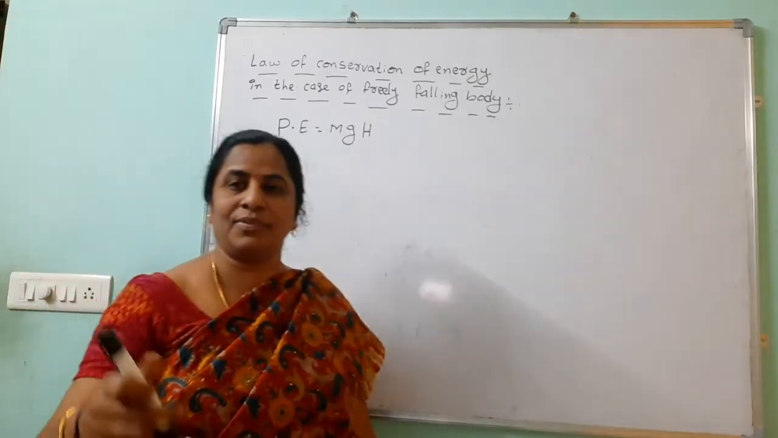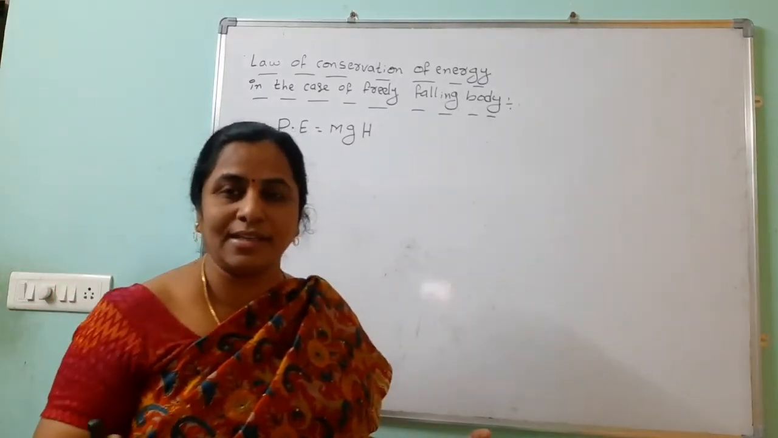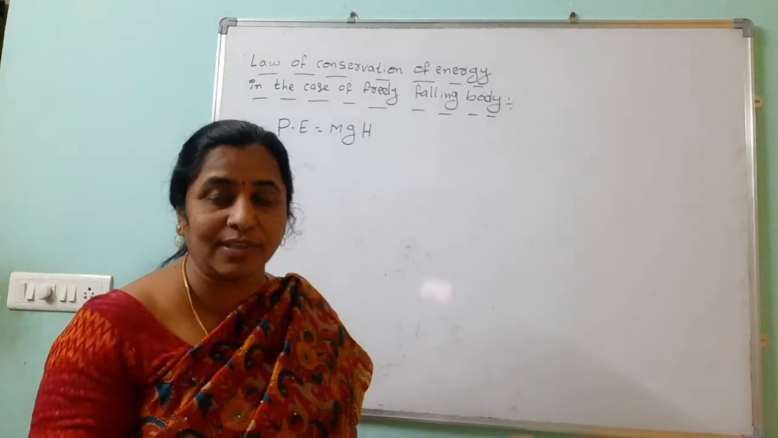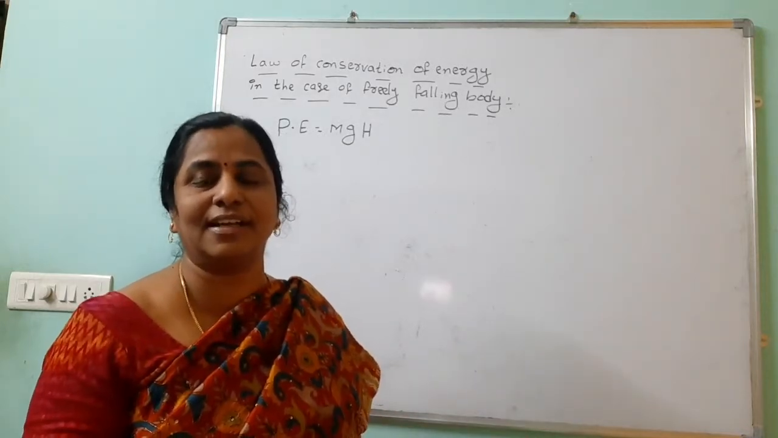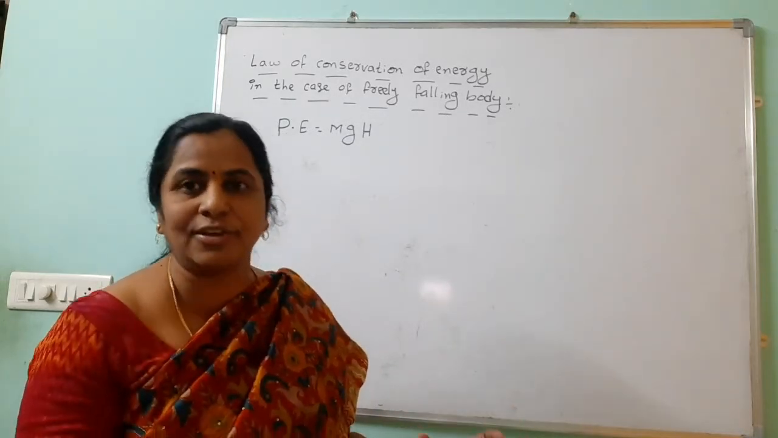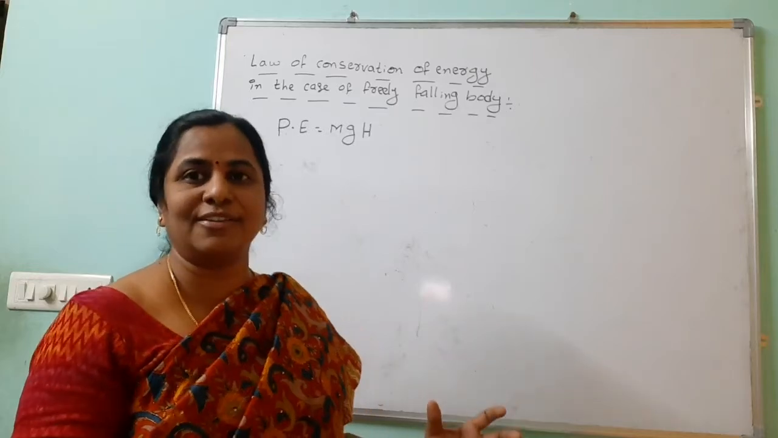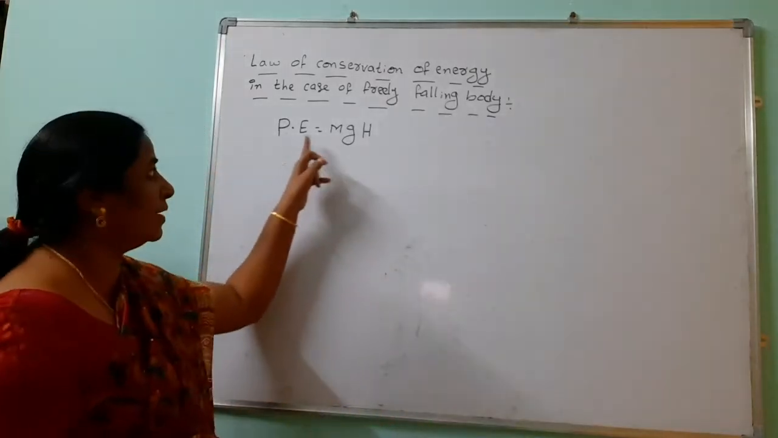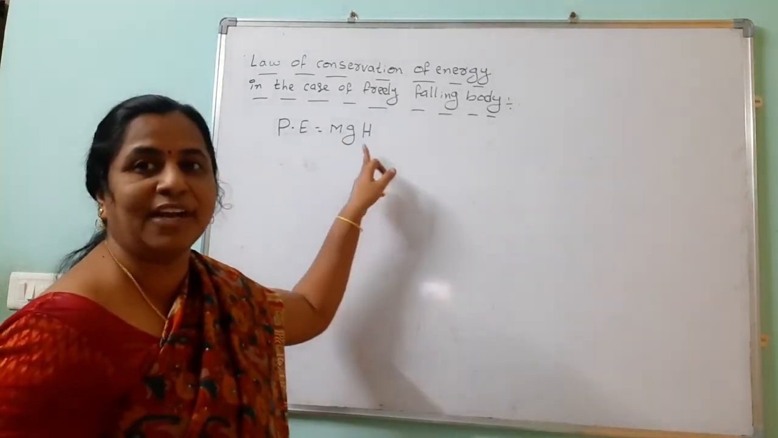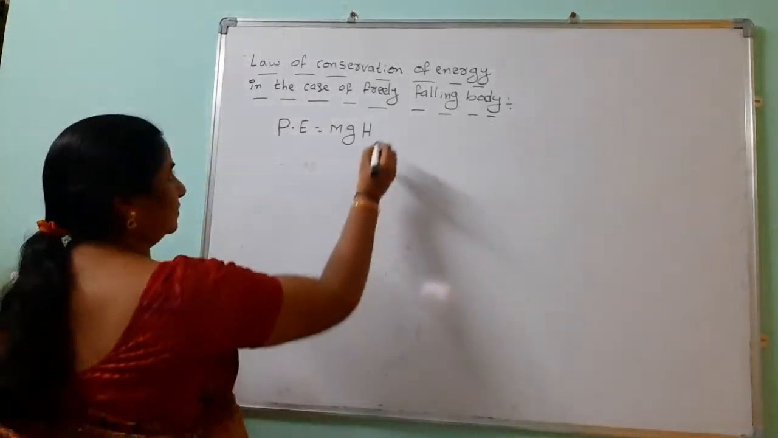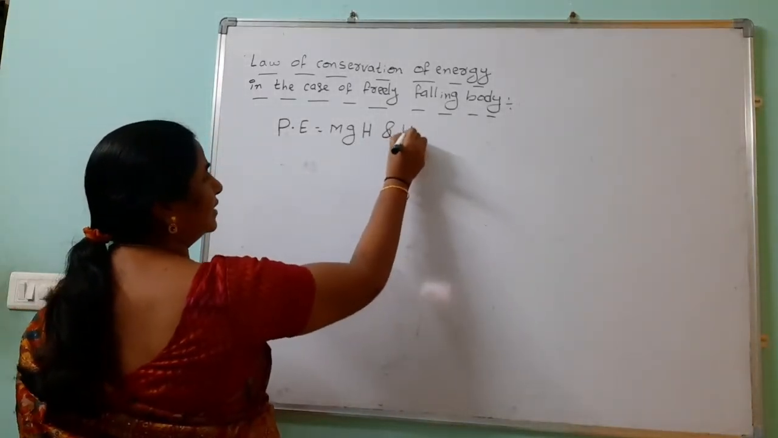Even when you press a football, it is getting energy, but the ball is there only because of its position. That type of energy is called potential energy. Then what is the formula for potential energy? Mass into acceleration due to gravity into height.